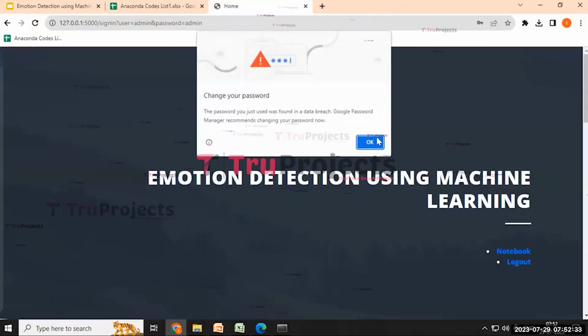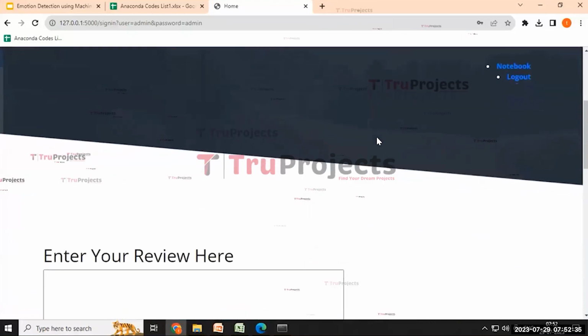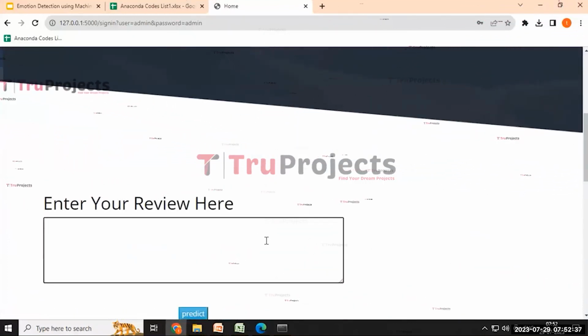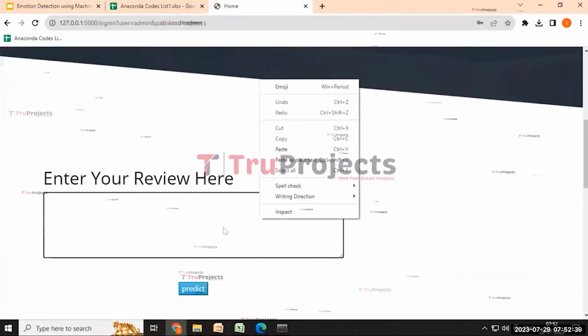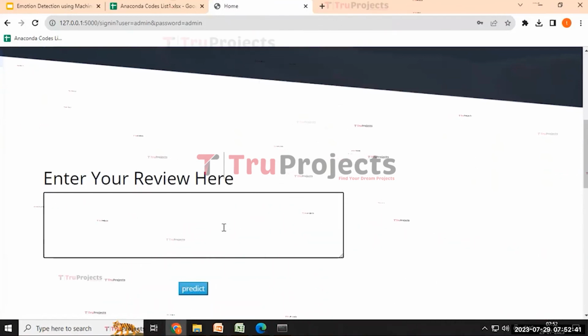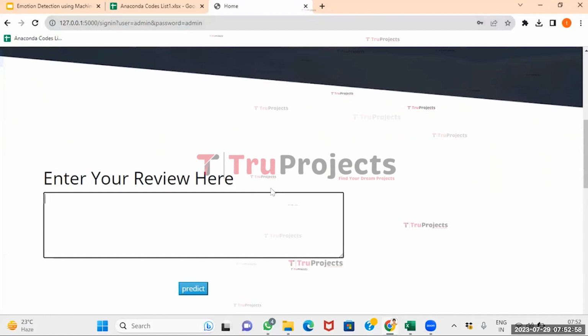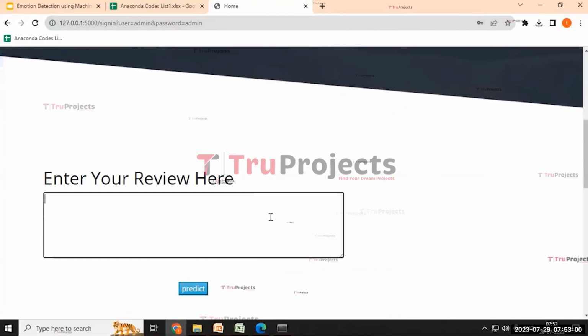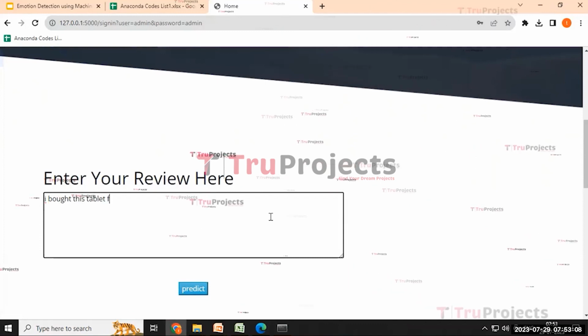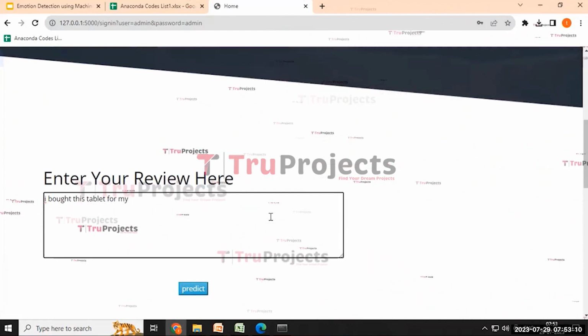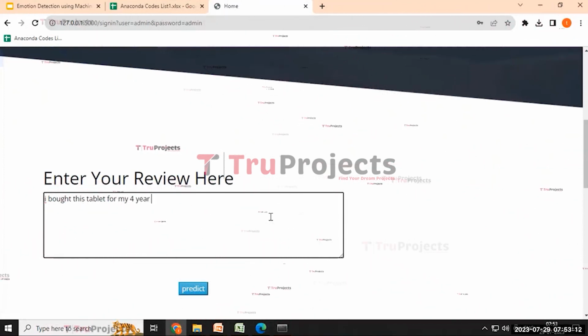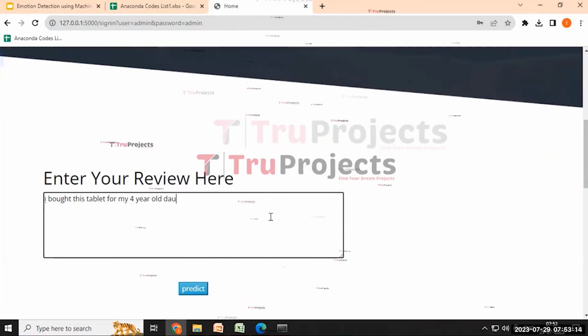Here it will redirect to this page containing one text box. Here we need to give the review. Based on that review, it will predict the message. And here I am writing the review: I bought this tablet for my 4-year-old daughter.